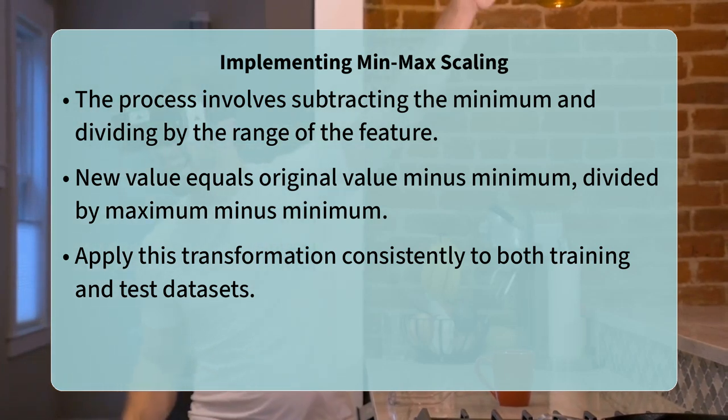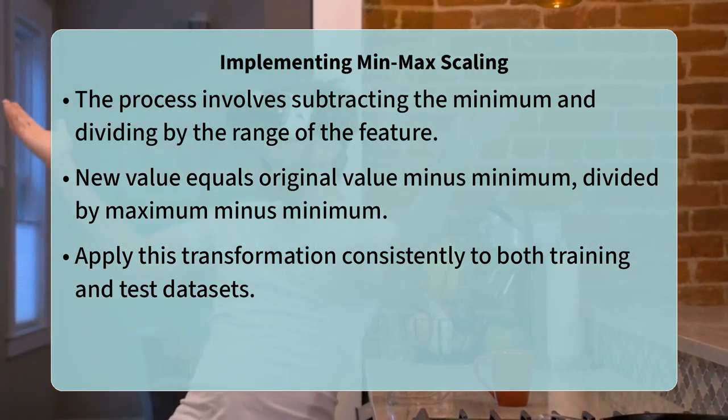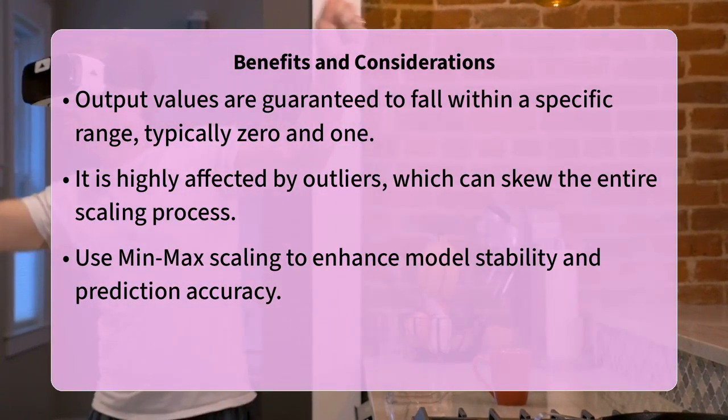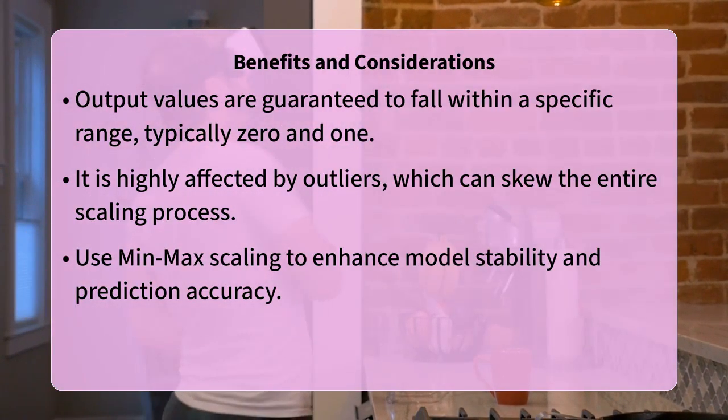However, it is also highly sensitive to outliers. A single extreme outlier can significantly compress the range of the majority of your data points, making them appear very close to each other after scaling.